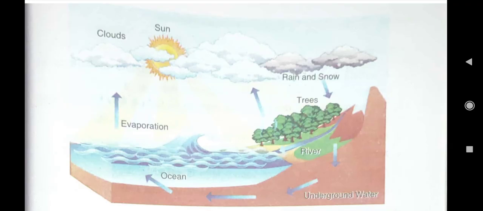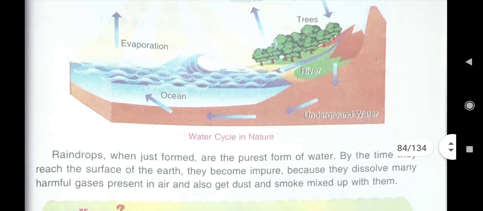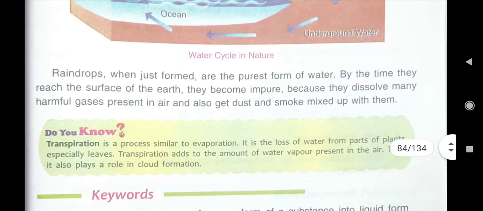Here some of the water has been absorbed by the trees with the help of their roots, that is groundwater. Some of the water goes to wells and springs, and most part of the water goes to seas and oceans. That is the water cycle.